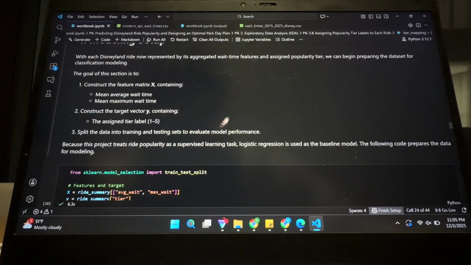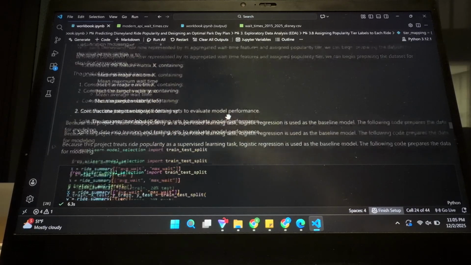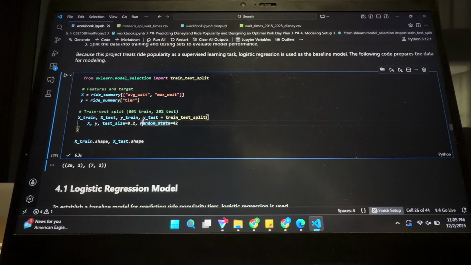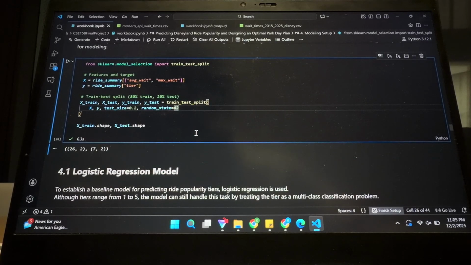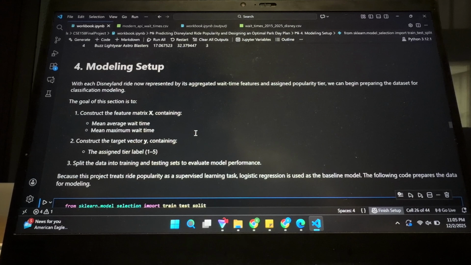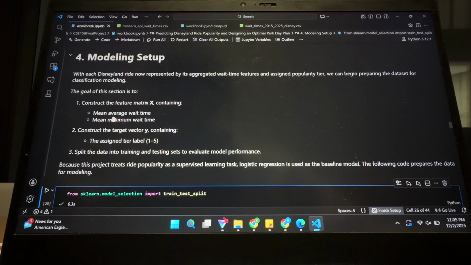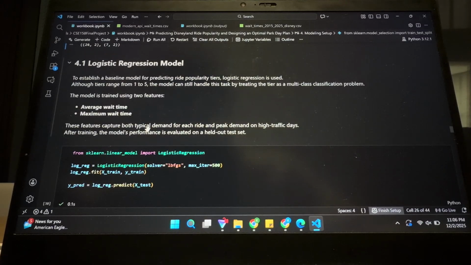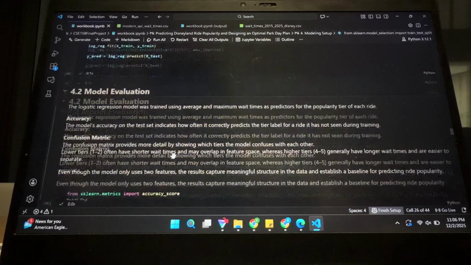And then I have my modeling set up. It was just a basic test and a pretty standard splitting of the data. I had an 80% train and 20% test split, so 80-20, which is pretty standard. And then I used the 2 features to find out the assigned tier list. I also did a logistic regression model with the same guidelines and things like that.